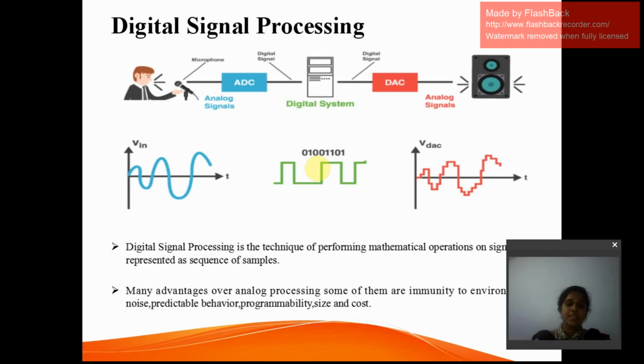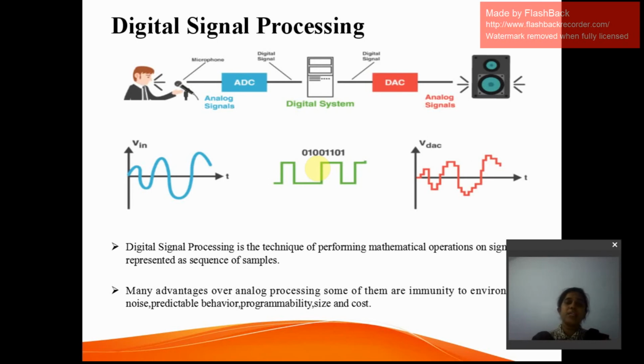Digital signal processing is immune to environmental noise as well as to the variances or tolerances which are obtained from certain components. In analog signal processing there are resistors, inductors, capacitors, and because of that, some variance or tolerance is introduced. That type of error we cannot observe in digital signal processing. And as I said, it is immune to environmental noise. The noise is proportional to the amplitude. If there is an amplitude variation, obviously the noise also increases along with the amplitude.